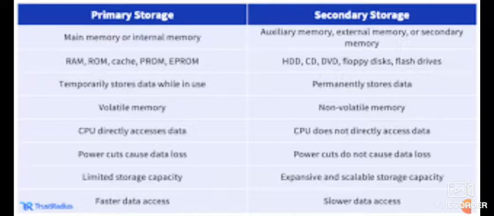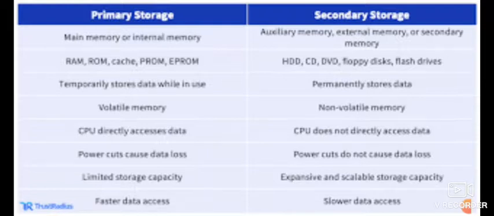Primary memory stores data temporarily while we are working on a system, whereas secondary memory stores data permanently, which can be used further also. Primary memories are volatile in nature, meaning once the system is switched off, they lose the information or data stored. But secondary memory is non-volatile, meaning it retains the information and data after our system is switched off.